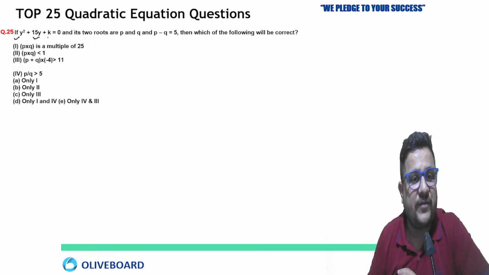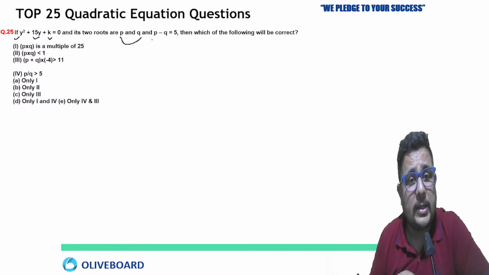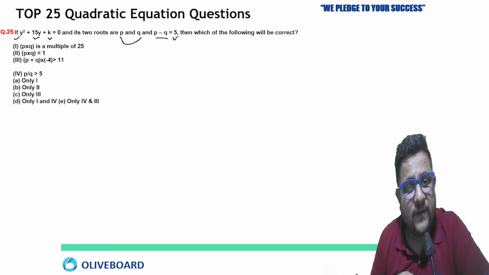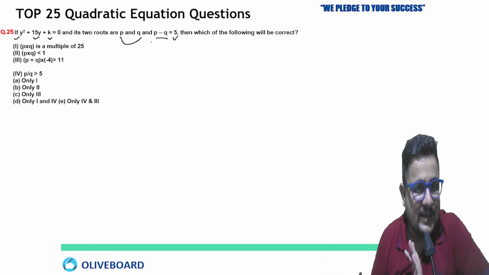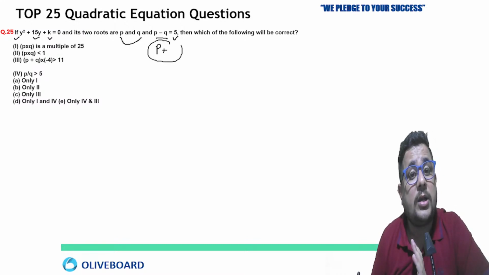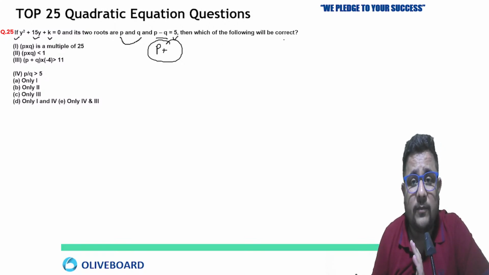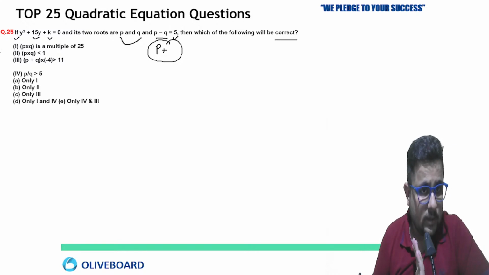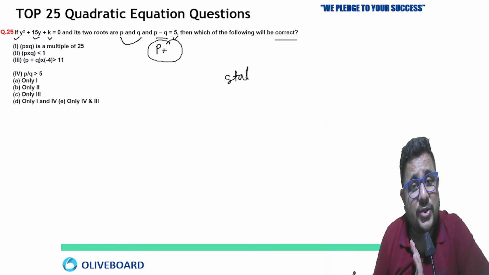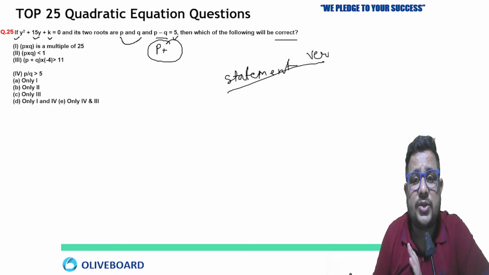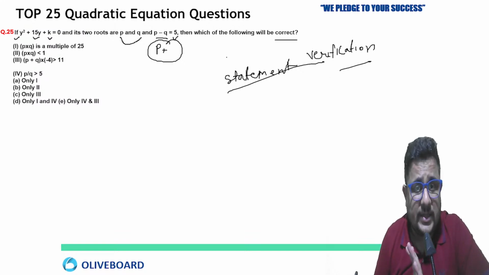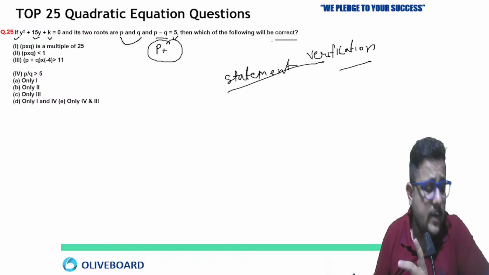If y square plus 15y plus k equals 0 and its two roots are P and Q, and P minus Q equal to 5, again the difference is given. Sometimes they can give you their product or some other data. Then which of the following will be correct? So this is a statement verification based question. You need to verify which one is correct.